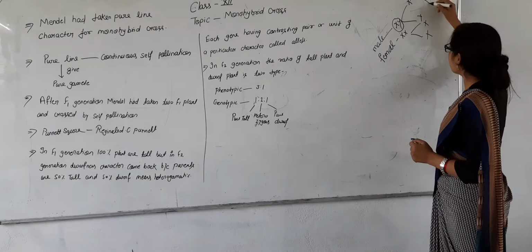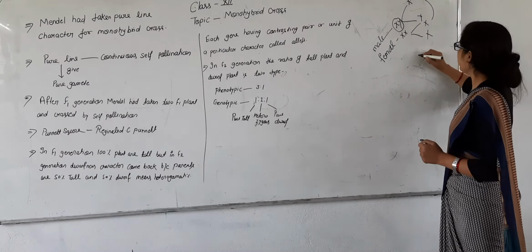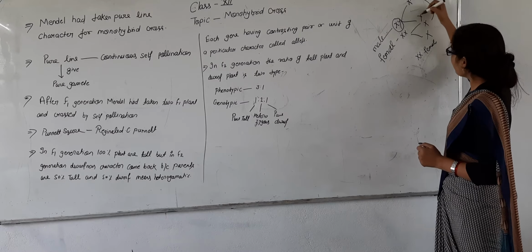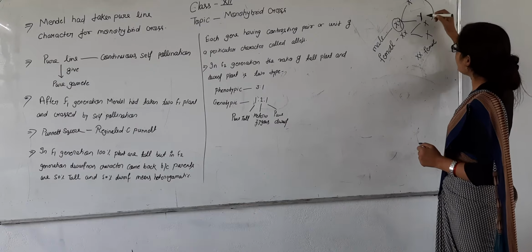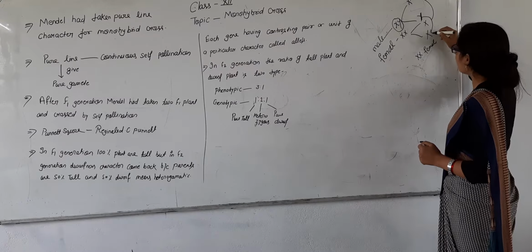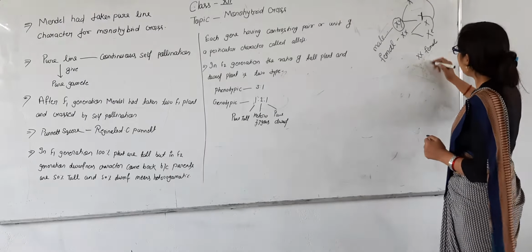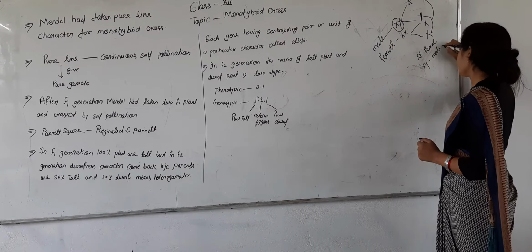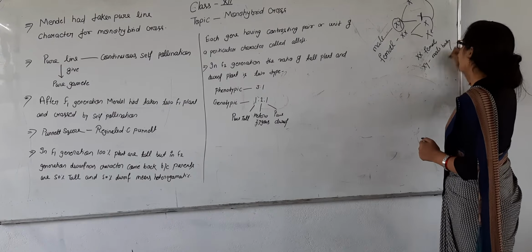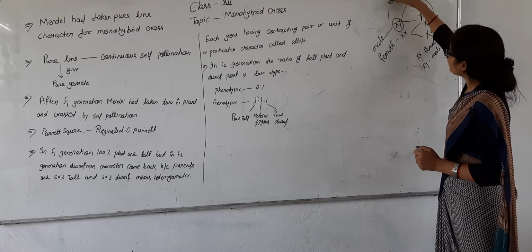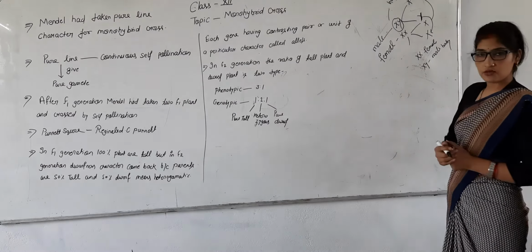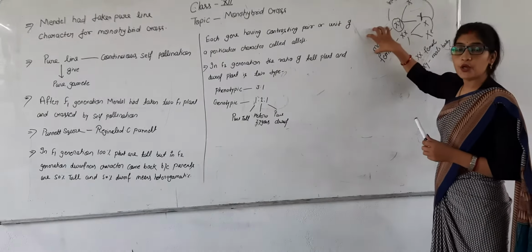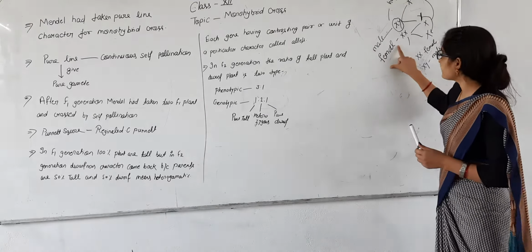If the X meets the X chromosome of the female, it produces a female baby. And if the Y chromosome of the male meets the X chromosome of the female, it will produce an XY zygote, born as a male baby. So the male is heterozygous and the female is homozygous. The male is not pure line, but the female is pure line.